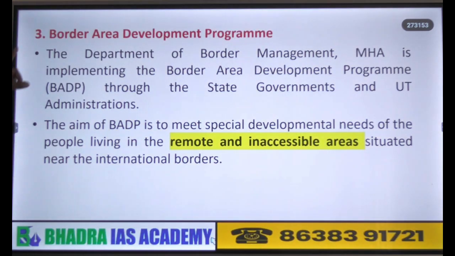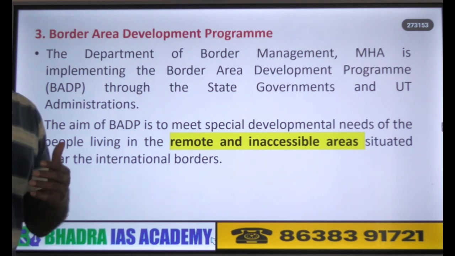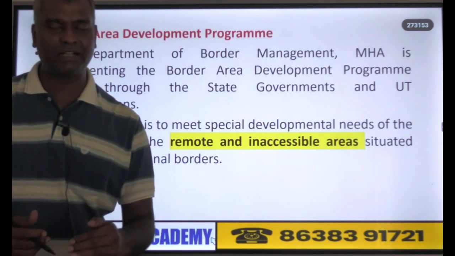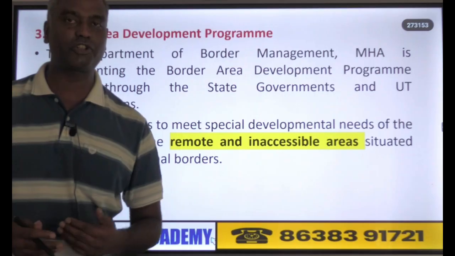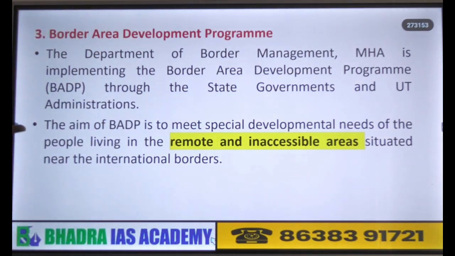Okay? The third one is the Border Area Development Programme. It is basically implemented by the state government, but it comes under the Ministry of Home Affairs. Now what is the focus of this programme?